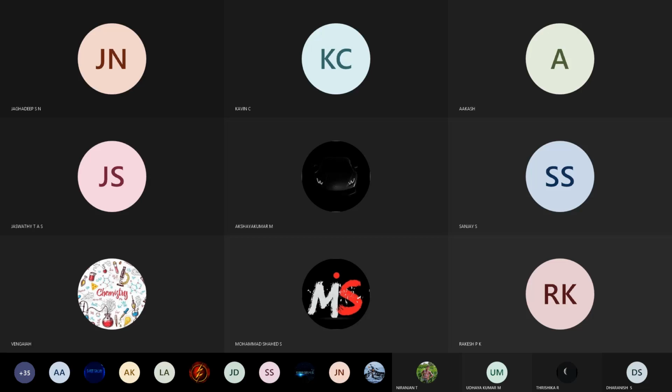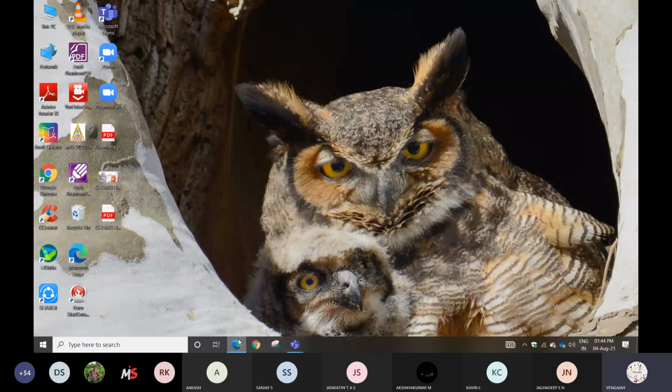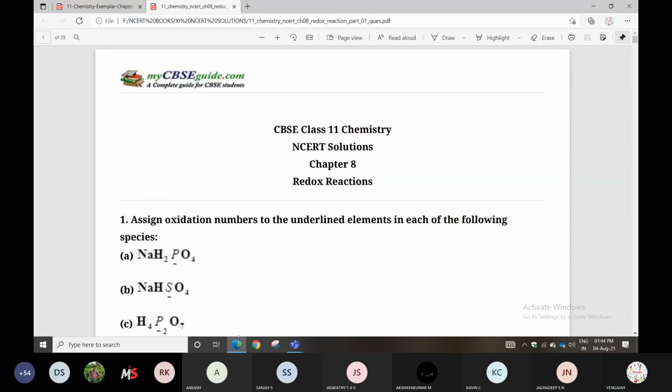We discussed questions and answers from the NCERT exercise. Around 25 questions we explained. So the pending questions I will discuss today. Maximum today I'll complete this lesson. Tomorrow I start a new lesson.